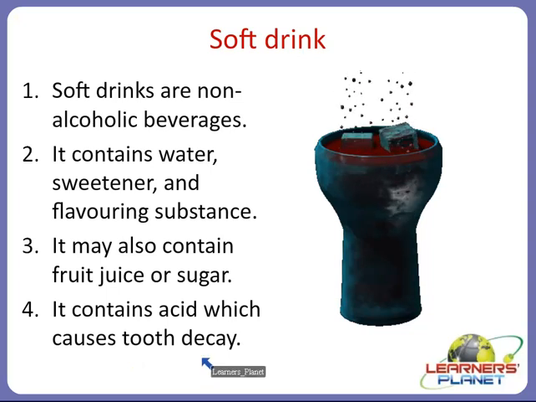Alright, so to prevent this tooth decay and to keep your teeth healthy and in proper condition, you should consume soft drink in a very small amount. Alright, children, because it contains fruit juice or sugar or even sweetener, and it also contains acid which causes tooth decay, right? So it should be served chilled or even at room temperature, right?